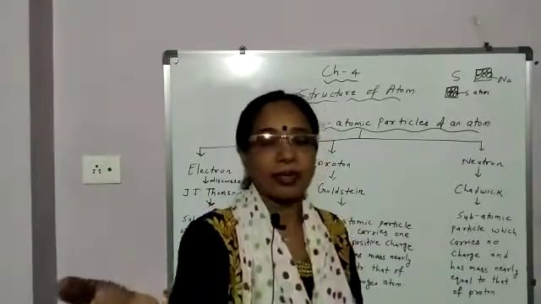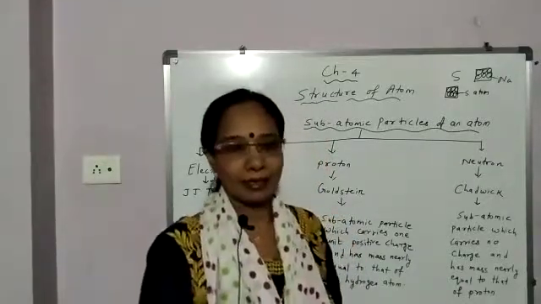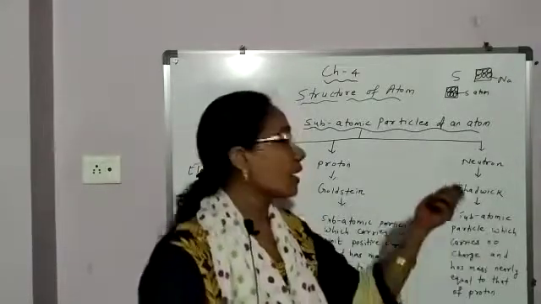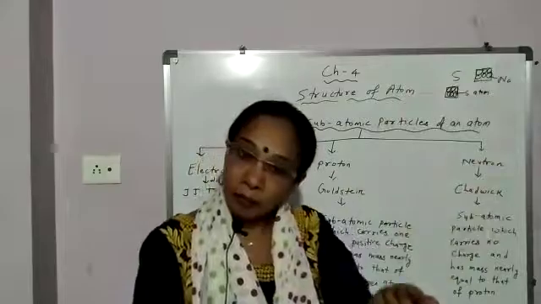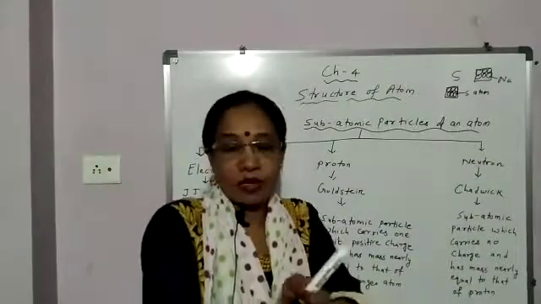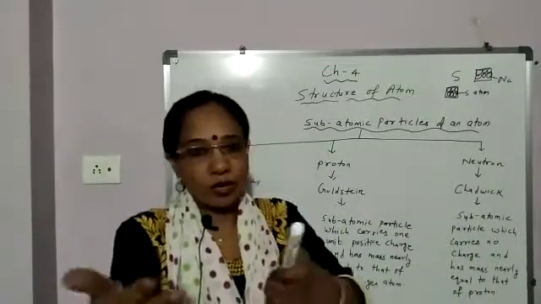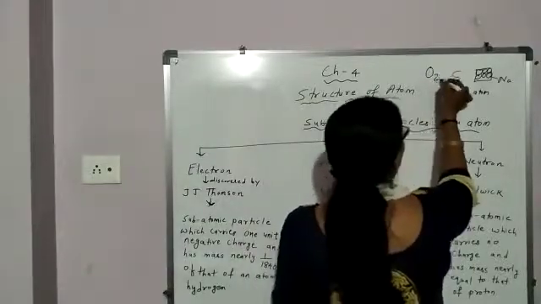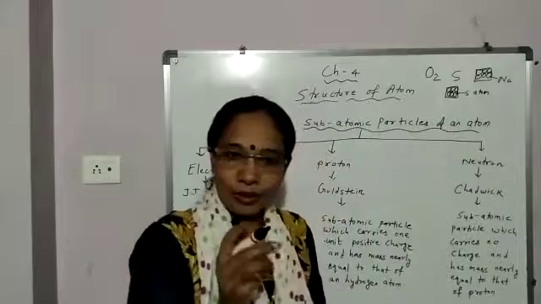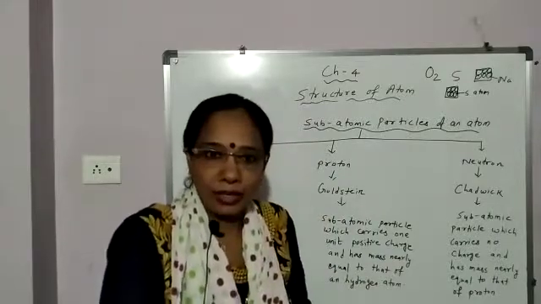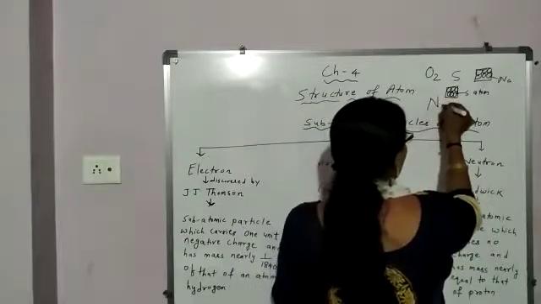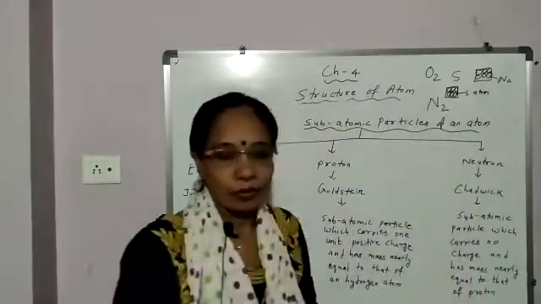These exist freely, while atoms of other elements like oxygen, sulfur, sodium may not exist freely. Oxygen tries to combine with another oxygen atom and forms an oxygen molecule. Nitrogen atoms do not exist freely; they combine with another nitrogen atom and form a nitrogen molecule or nitrogen gas.